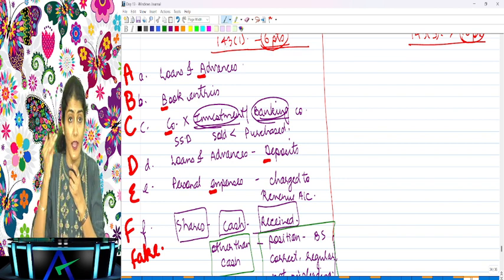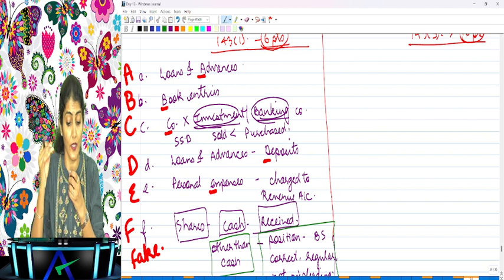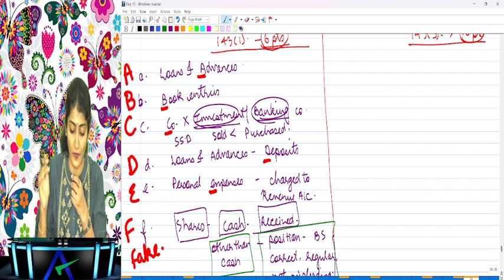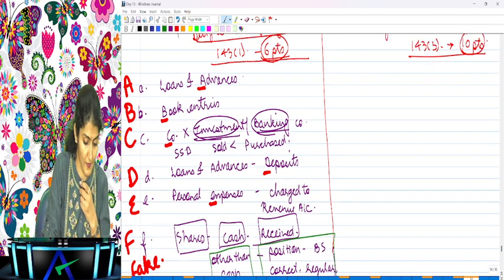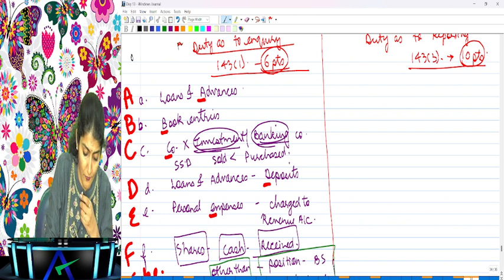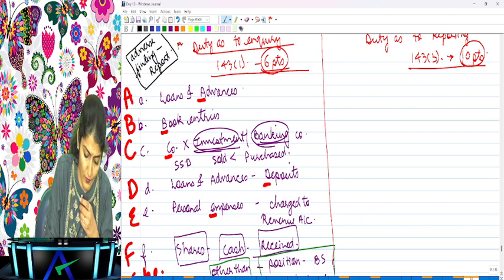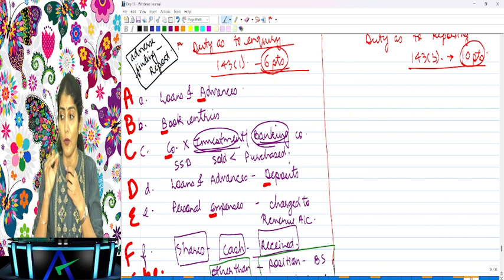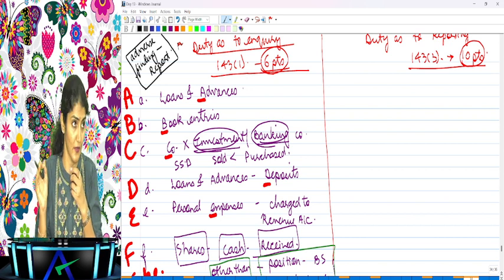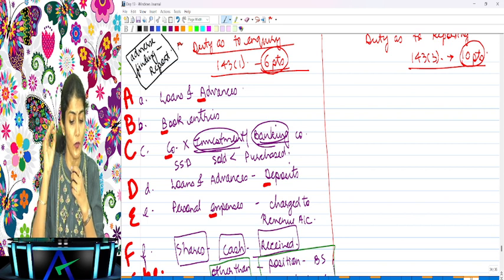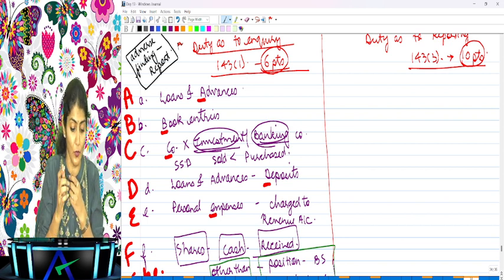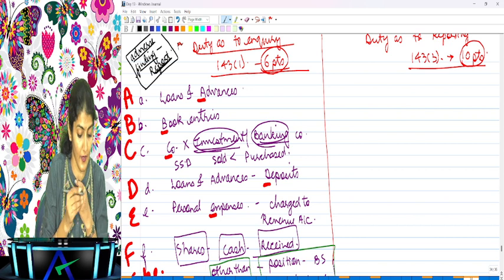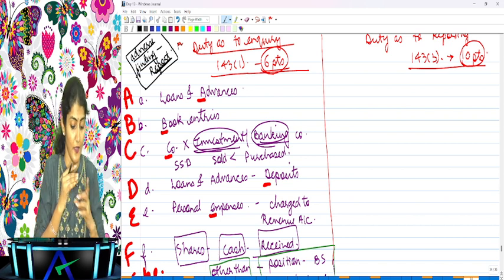Duty as to inquiry, 143.1. 6 points of inquiry. Do you always report on these 6 points? No, only if there is an adverse finding, only in that case you report. No adverse finding, no reporting. Are you getting? Only if there is an adverse finding, you report.